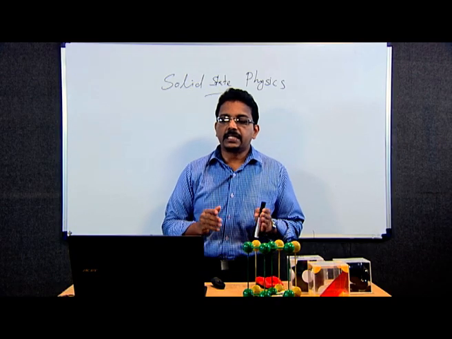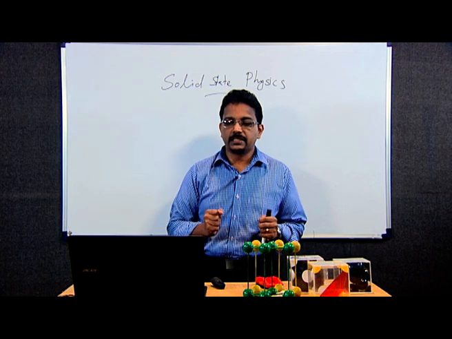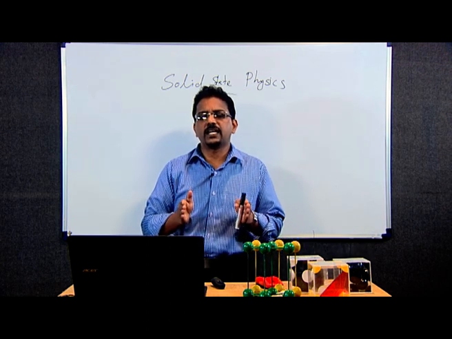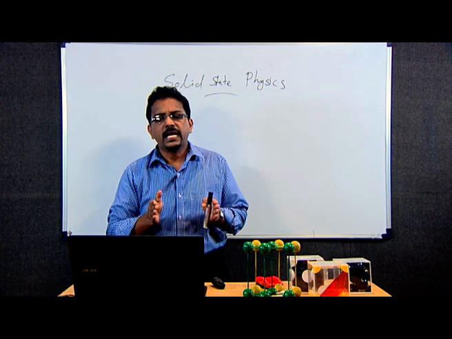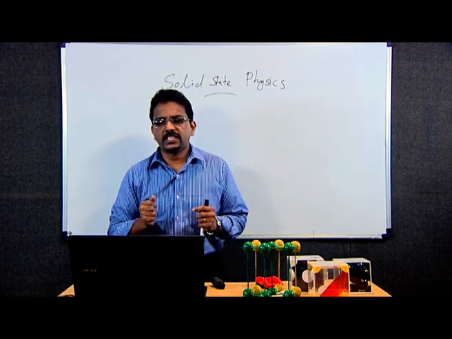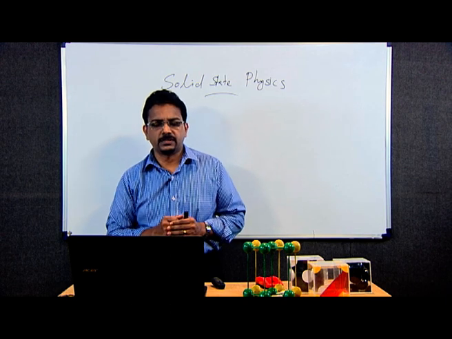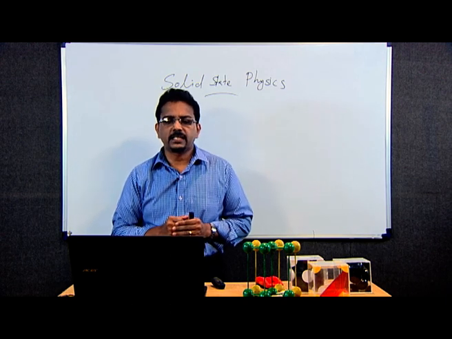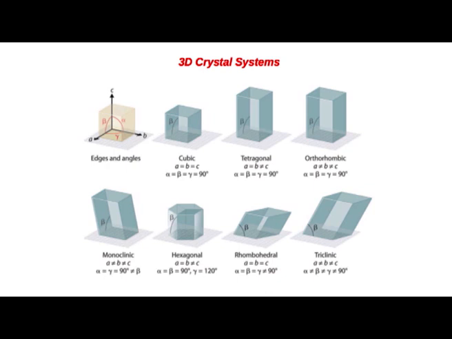But in 3 dimensional crystals you can see that there are 14 distinct 3D lattices which come under 7 crystal systems. So, the 3 dimensional crystal systems are as shown here, with edges and angles in the first picture.